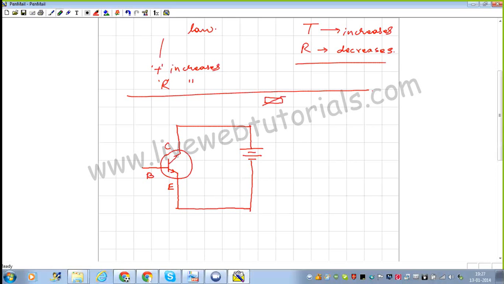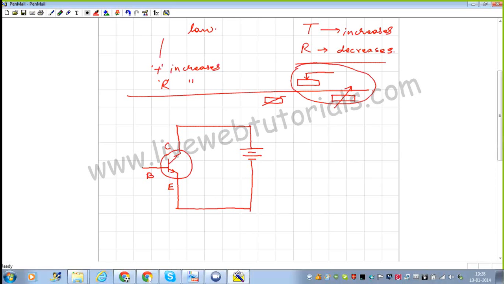A variable resistor can be shown either this way or like this; these are the two representations of a variable resistor.